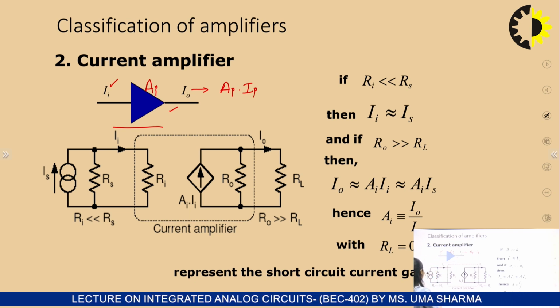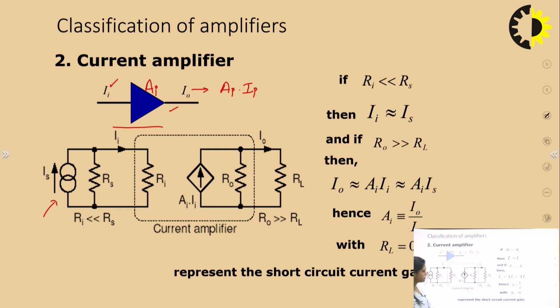So in a current amplifier, the current is generated through a current source, that is Is, and I hope you know that for a current source the resistance must be in parallel with it, whereas in case of a voltage source the resistance should be in series with that particular voltage source. So here this Rs is in parallel with this current source, that represents the internal resistance of this supply, whereas this Ri and this dotted box basically represent the modeling of this symbol.